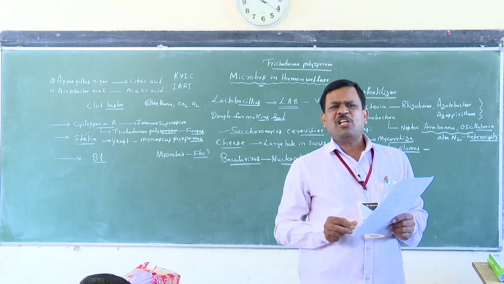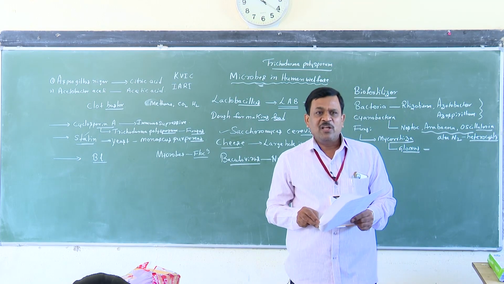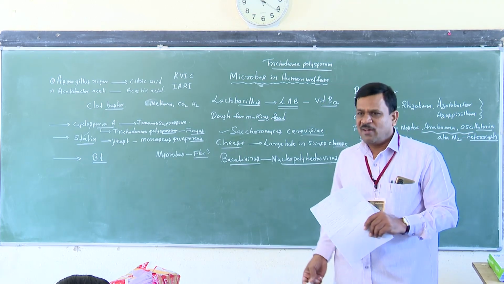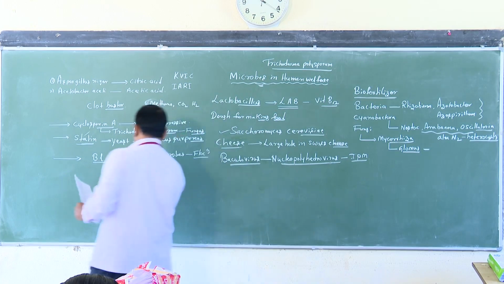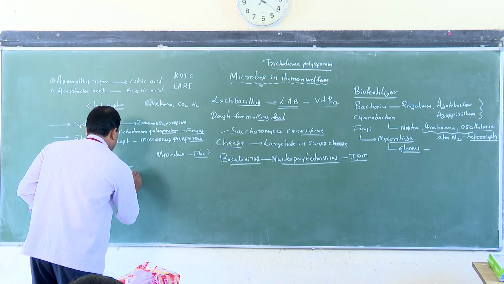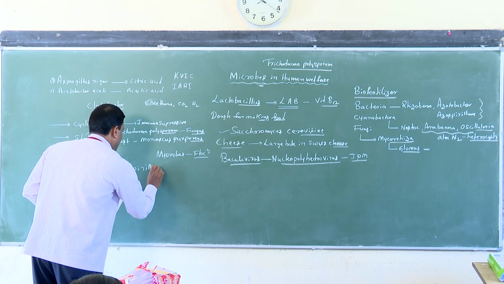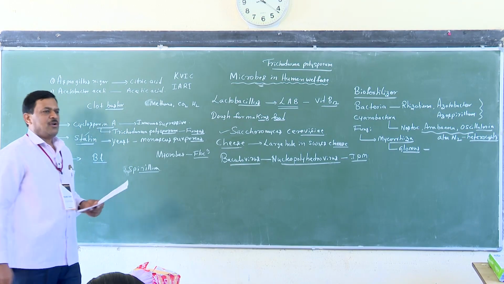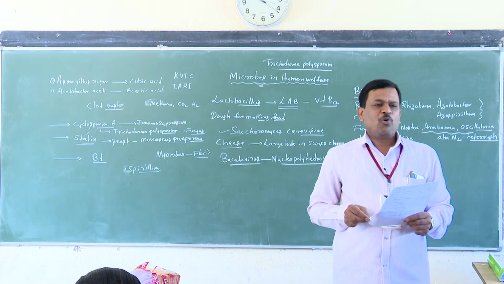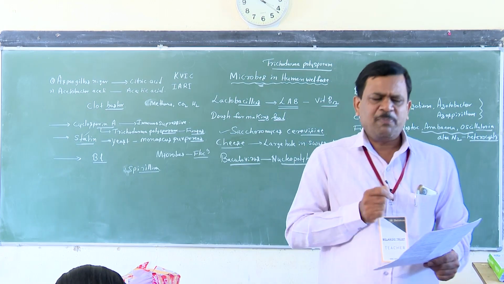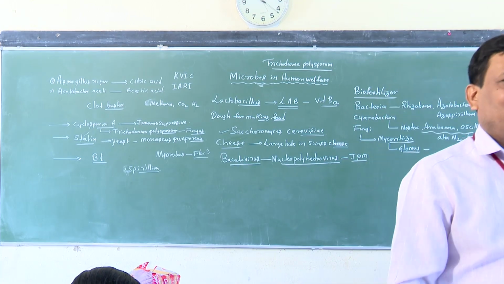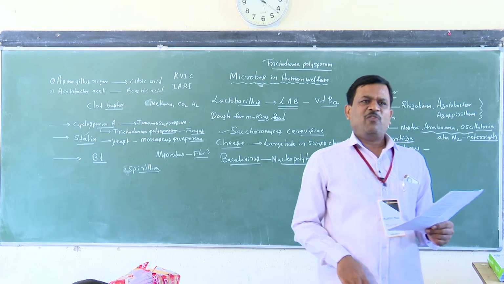Extra information: rich in protein, used as a food supplement even in the space travelers. In addition to this, add another one, Chlorella and Spirulina. Extra information: Spirulina and Chlorella are the unicellular green algae, rich in protein. Write down the points, extra information. Rich in protein, used as a food supplement even in the space travelers. Extra information, examination point of view, very important.